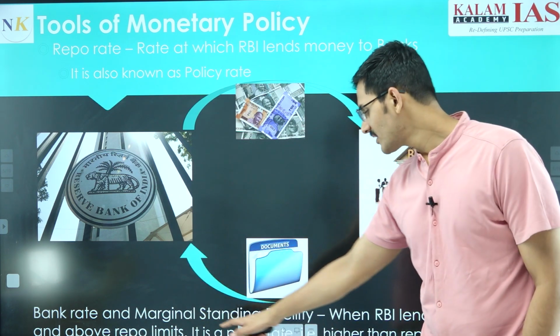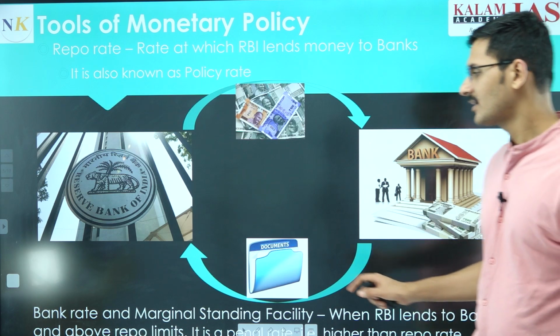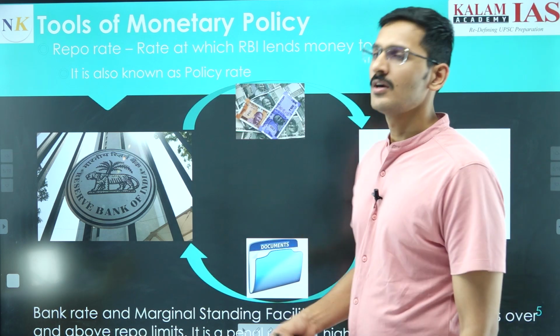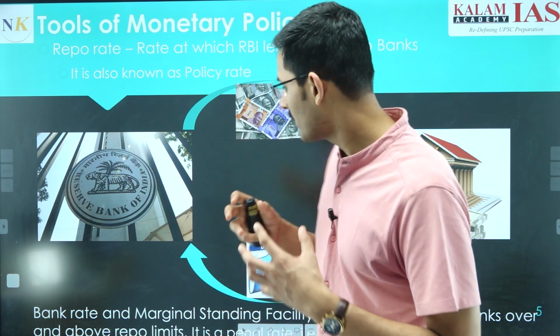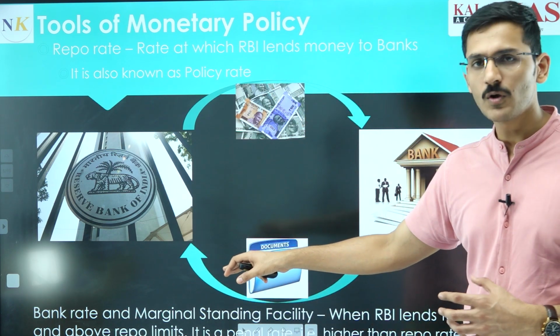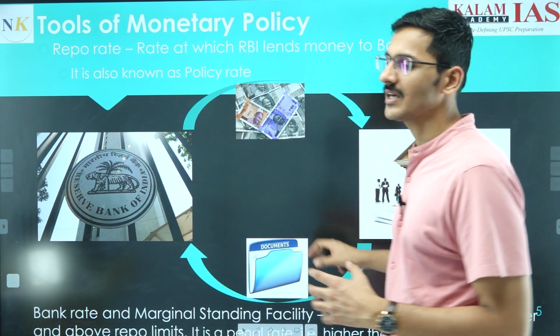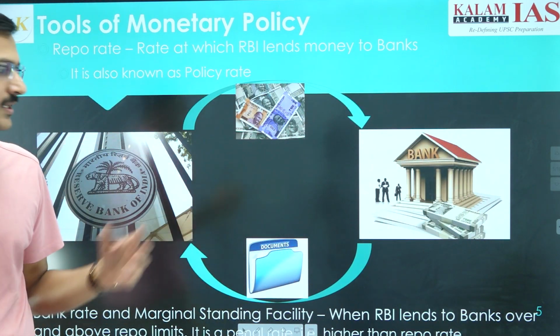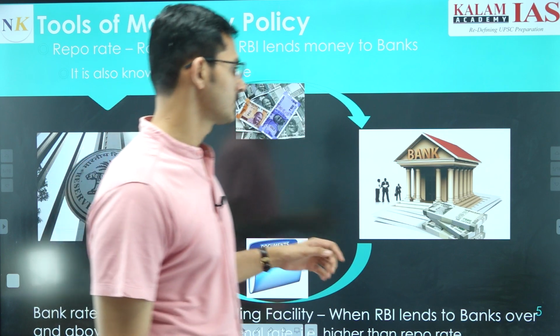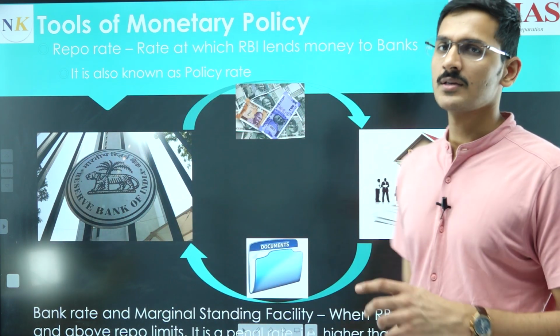So marginal standing facility is the rate at which RBI lends money to the banks for a short term period, that is similar to repo rate, but only after the banks want that money above the limits that are set by repo rate. So banks have exhausted the limit that is available under repo rate. So this is repo rate.